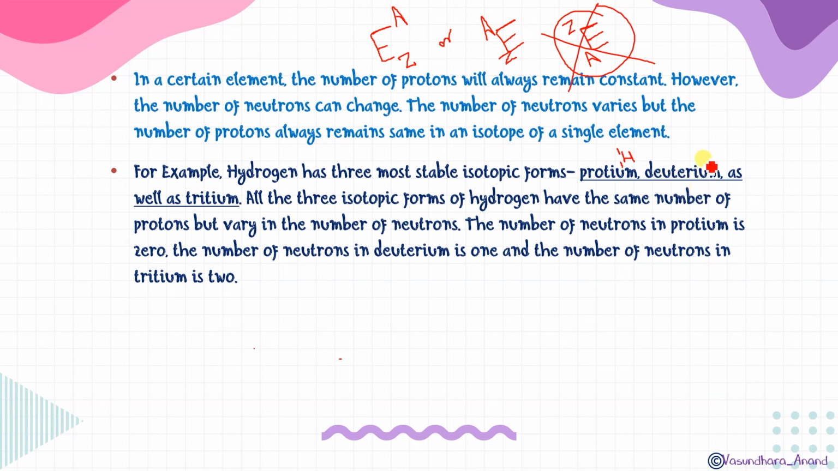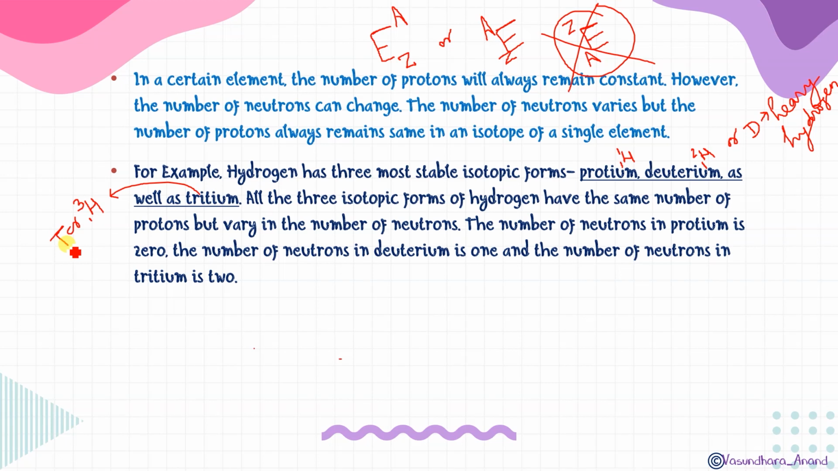If I am talking about deuterium, the symbol is again H, the atomic number will be 1 but the atomic mass will be 2. In higher classes you can see that this one is also written as D, and D is also called heavy hydrogen. The third one is tritium. Tritium is again H1, but the mass number will be 3, and this can also be symbolized as T. We write it as T also.